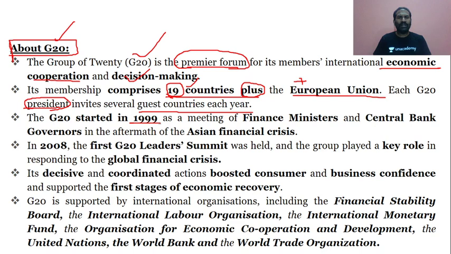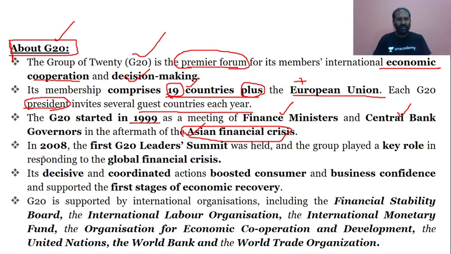The G20 started in the year 1999. Many think that the G20 began in 2008, but its roots are in 1999. There was a meeting of finance ministers and central bank governors after the Asian financial crisis. In the aftermath of the Asian financial crisis in 1999, the finance ministers and the central bank governors came together, and they thought there has to be a body.